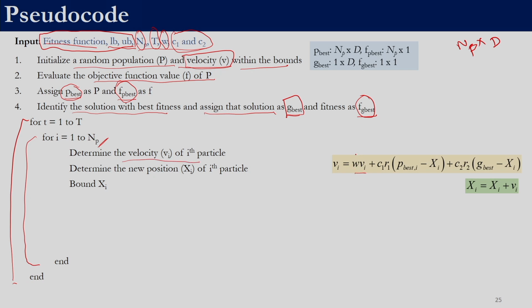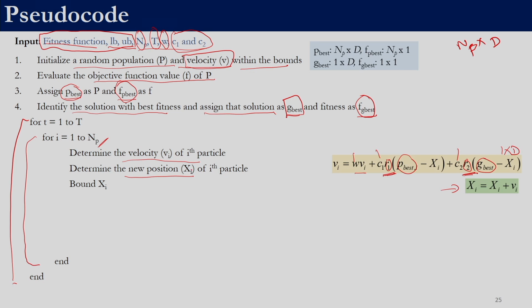So, W is a constant, C1, C2 have been user defined. We need to generate R1, R2, those are random numbers between 0 and 1 and their dimension will be 1 cross D. So, we will require D random numbers here and D random numbers here, one for each variable. We know P best I, we know G best. So, we will be able to apply this equation to determine the velocity. Once the velocity is determined, we need to find the new position using this equation. So, first find the velocity and then find the position.